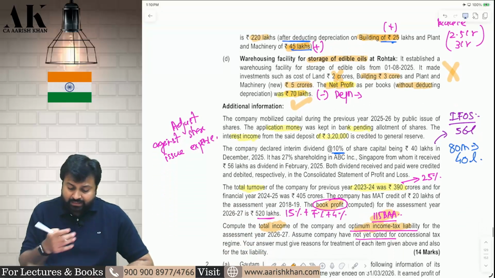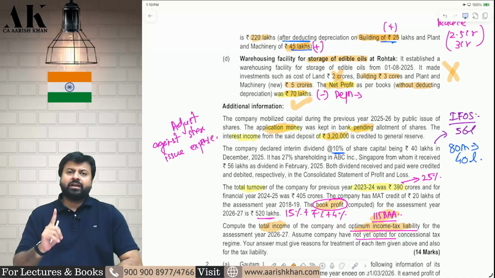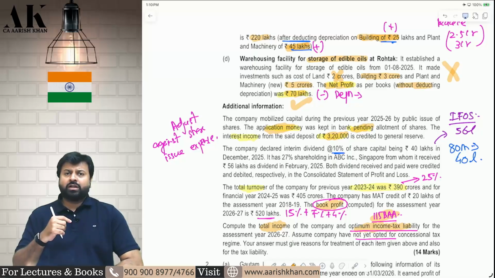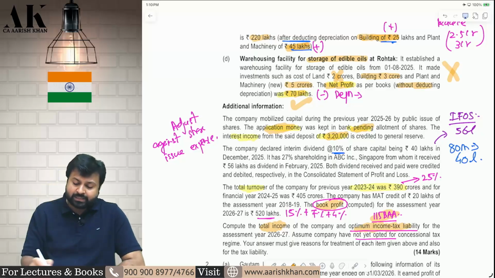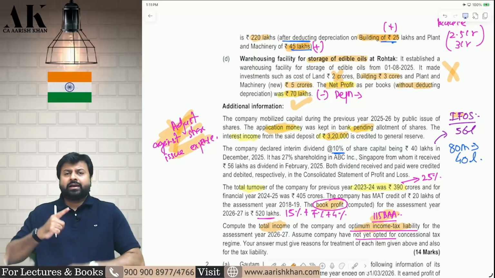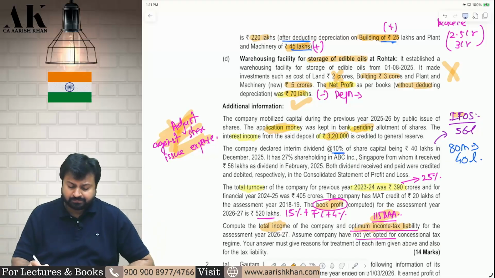After doing all these things, they have given you one more information that company has raised some application money and they have put this application money in the bank. And from the bank, they are earning interest of 3,20,000. What should I do with that interest? So the Supreme Court of India in the case of Rama Multitech Limited has held that if the amount received from shareholders in the form of application money is put in the bank, and from there you earn interest, you should set off that against your public issue expenses. Don't show that as an income from other sources. You should set off that against share issue expense. I hope it is clear.